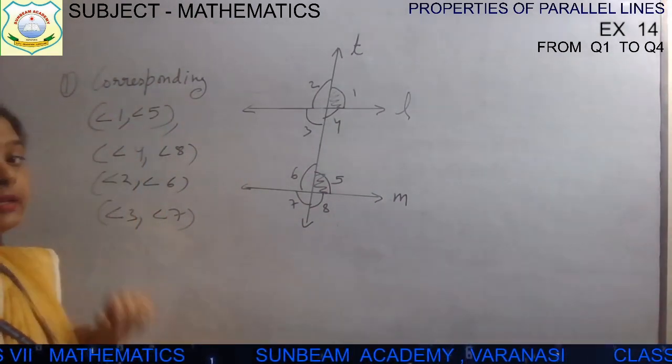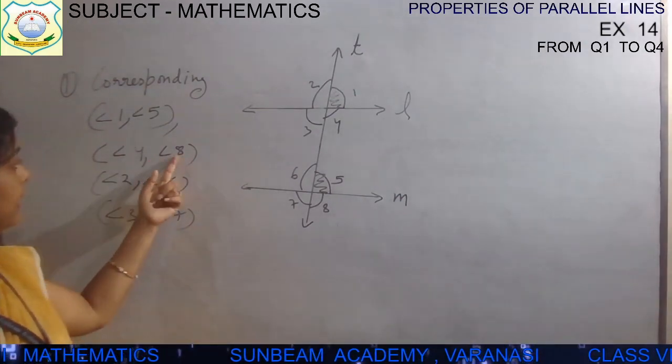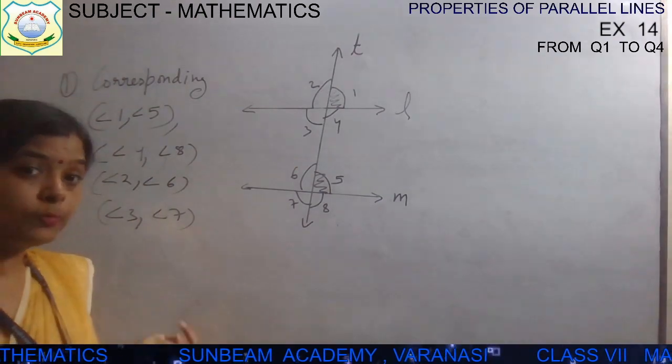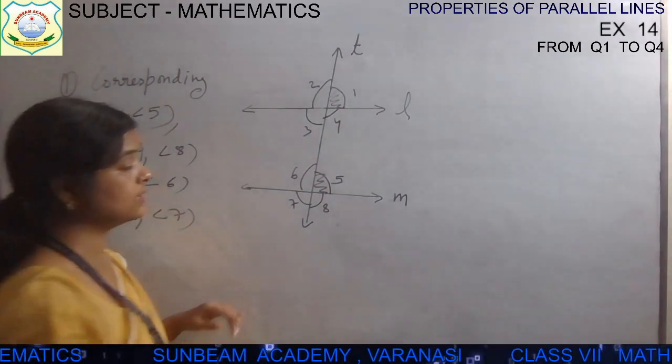मतलब क्या हुआ? Angle 5 और angle 1 क्या होंगे? Equal होंगे. Angle 8 और angle 4 क्या होंगे? They will be equal. Angle 3 and angle 7 will also be equal. ये तो पहला part है. Now see the second part.